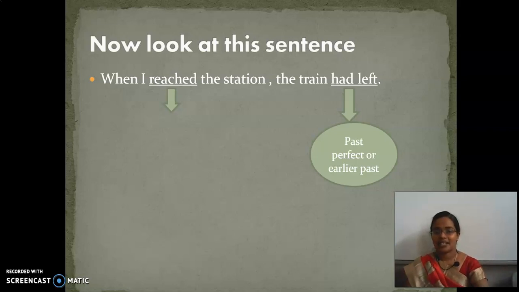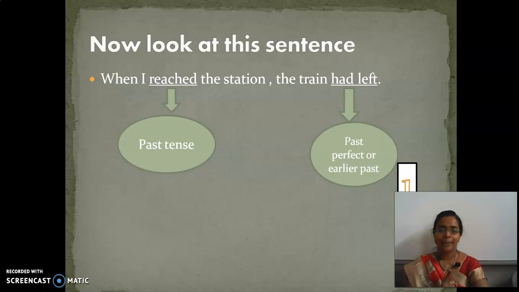I reached the station. The train left. Only then I reached the station. The action which happened first is called earlier past. The action which happened next is called past tense. This example will give you a clear understanding.